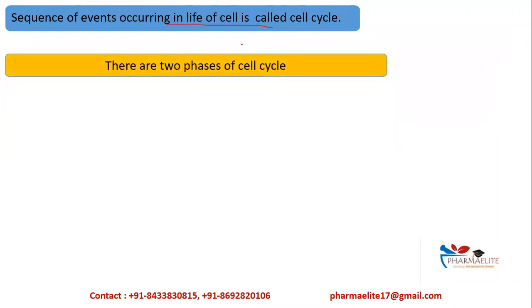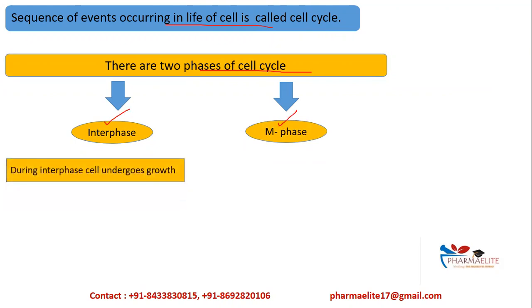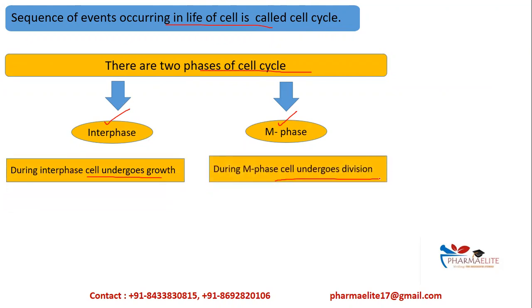And there are mainly two phases in the cell cycle. The first phase is the interphase, and the second phase is the M phase. These are the two main phases, interphase and the M phase. Interphase is the one during which the cell undergoes growth, and M phase is the one during which the cell undergoes division. Remember, interphase is for cell growth and M phase is for cell division.